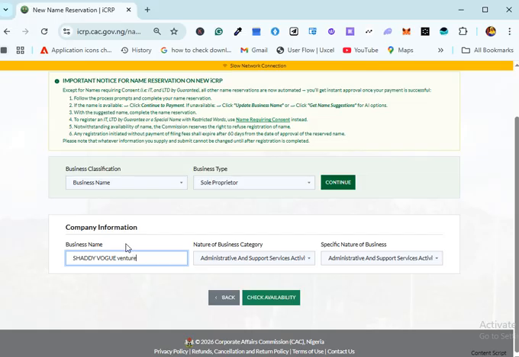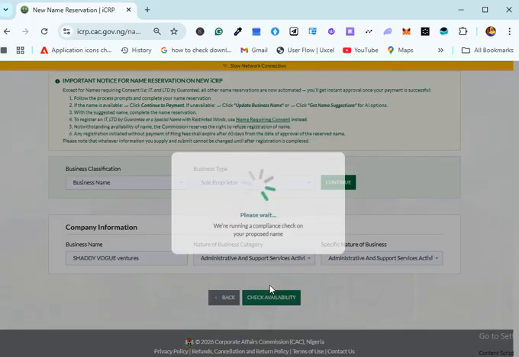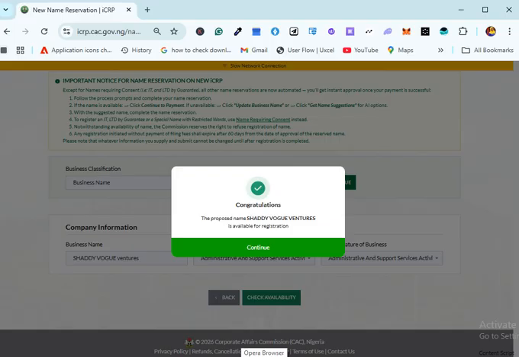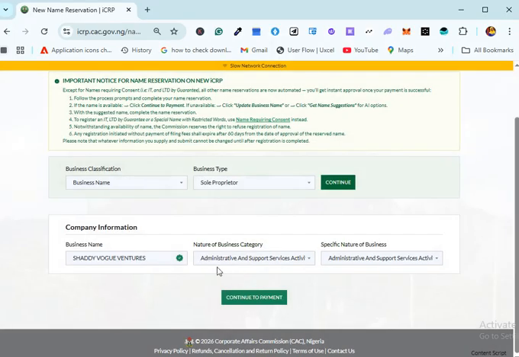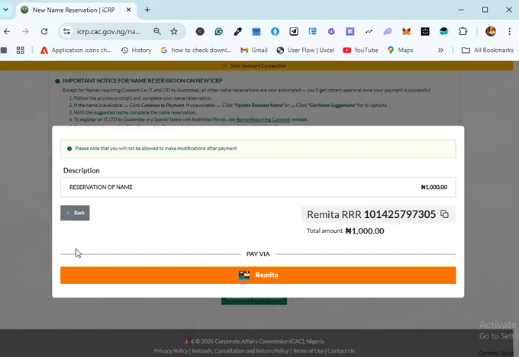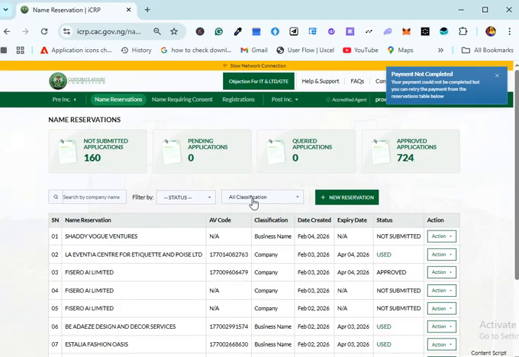So if you want to do this for a client or for yourself, make sure you always tell them that a business name has to end with a qualifier. They cannot just give you a random or generic name without a qualifier ending it, because it is AI that will approve it. You understand? So with this, you can just continue. After you continue to payments, you make payments with your remitter, and that's all.